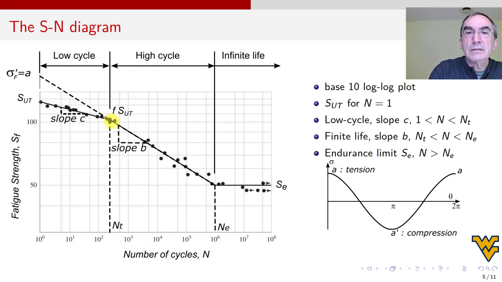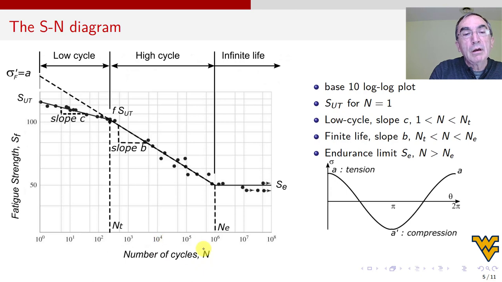Now the plot is base 10 log-log. That means both axes are log 10. So this axis is log 10 and this axis is also log 10, all right? Now don't be fooled by the label. Yes, you will see in all the textbooks it says number of cycles N. But if you actually want to do this plot, you have to take the log of N to put it in there.